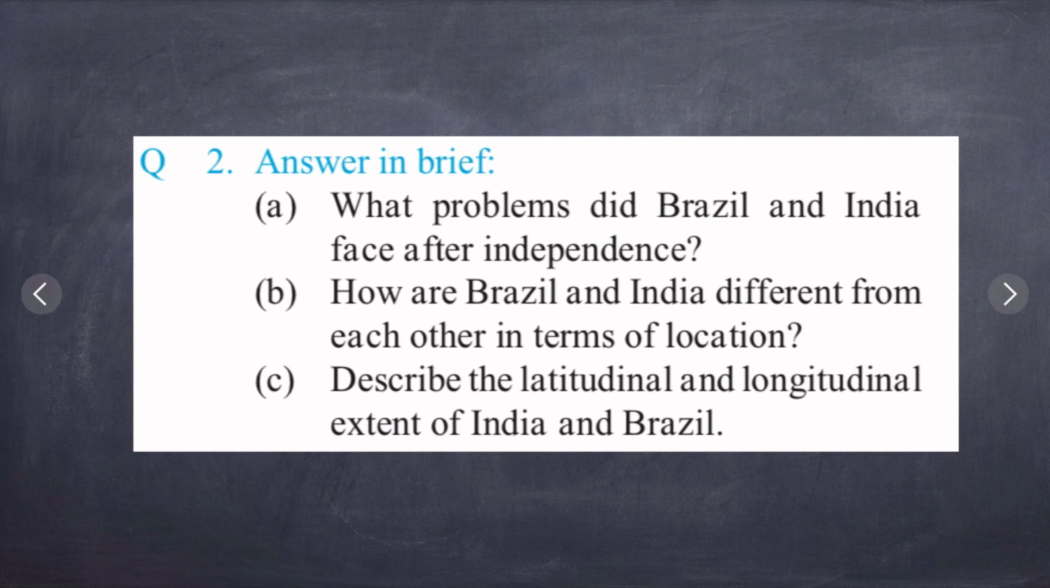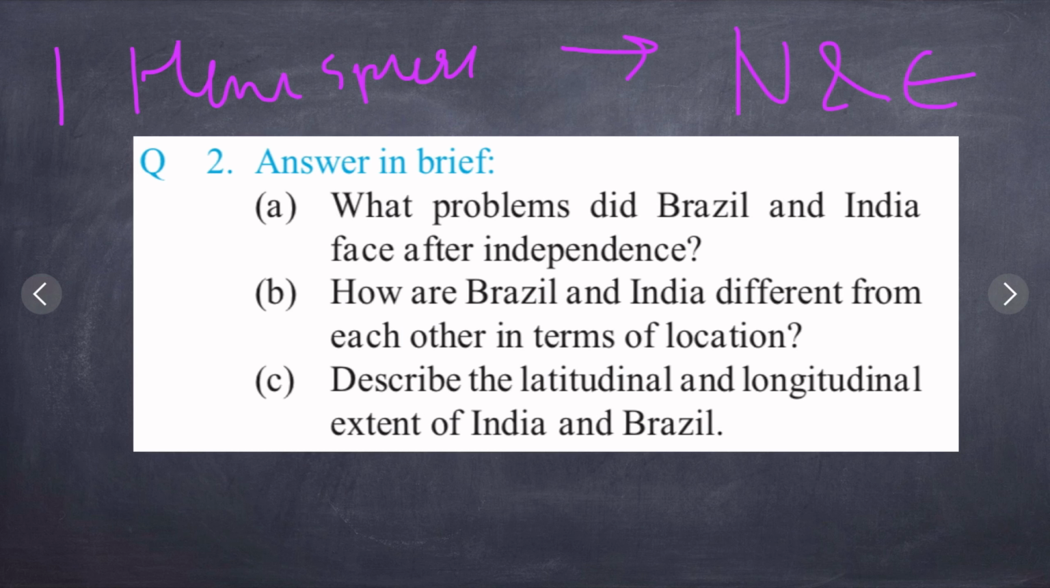Are Brazil and India different from each other in terms of location? The differences in the location of India and Brazil are, first, if we take into consideration hemispheres, India is located in the northern and eastern hemisphere, while Brazil is mainly located in the southern hemisphere. Some part is in the northern hemisphere and also it lies in the western hemisphere. So according to hemisphere, this was the difference. India in northern and eastern, Brazil in southern, northern and western.